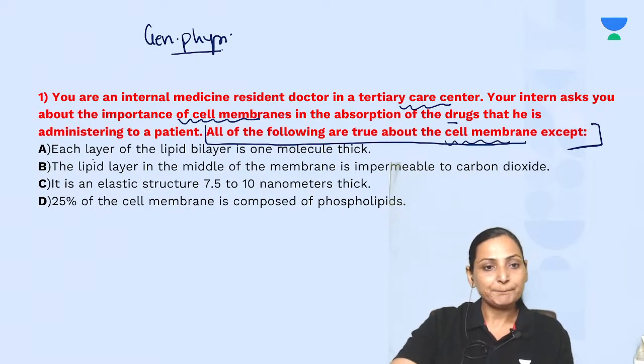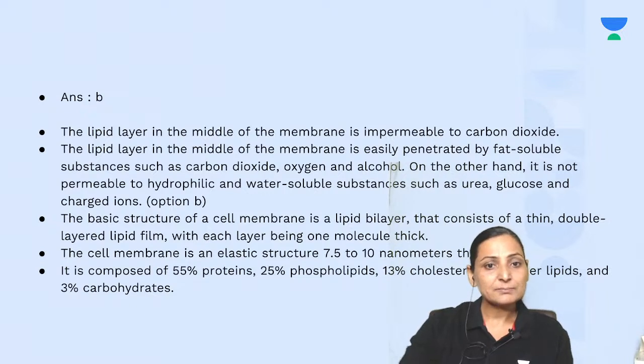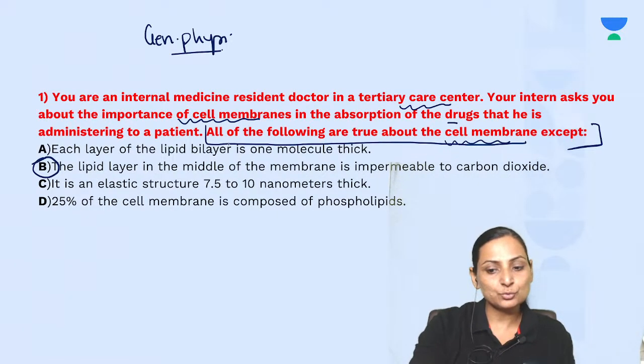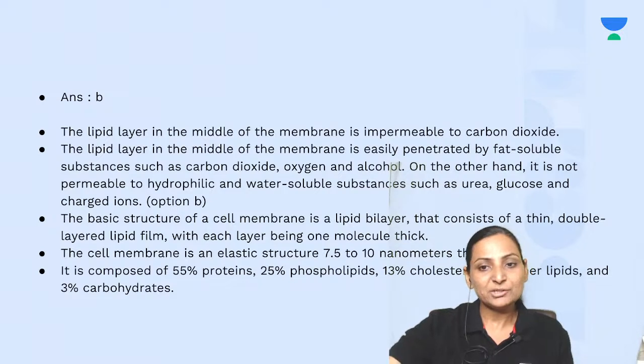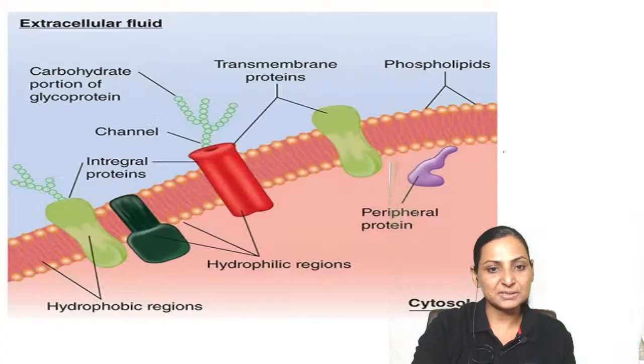So the options: each layer of the lipid is one molecule thick. The lipid bilayer in the middle is impermeable to CO2. It is an elastic structure. 25% is composed of phospholipids. Yes, very good, Ranjit and Deenal. The correct answer is B, right? So the lipid in the middle layer is impermeable to carbon dioxide. The lipid in the middle layer is basically penetrated by the fat soluble substances.